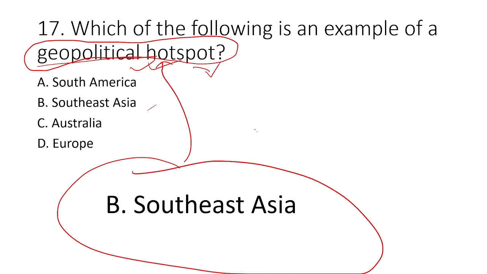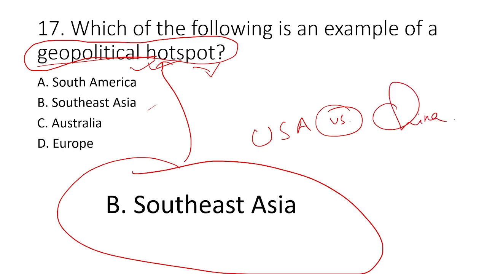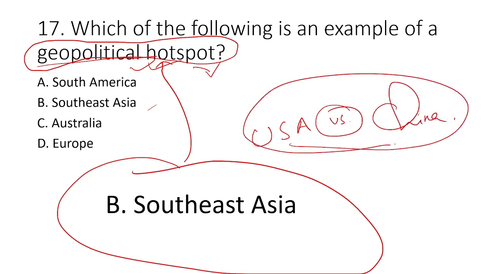Why so? Because Southeast Asia always acts as a point of rivalry between US and China. Okay, and due to this rivalry between US and China, Southeast Asia is an important geopolitical hotspot. We now move to the next question.